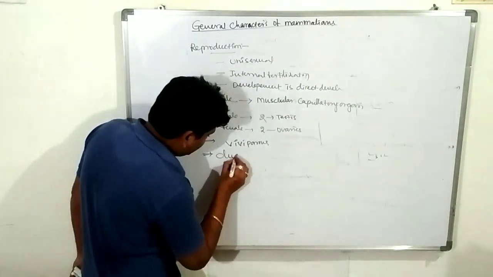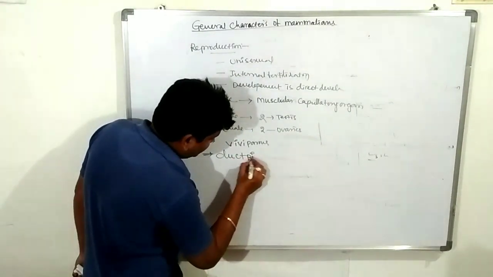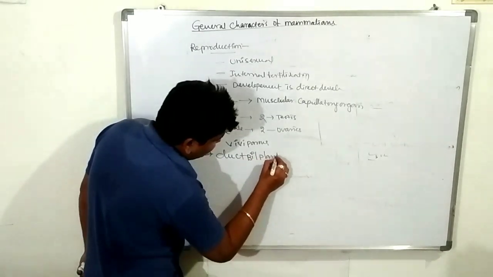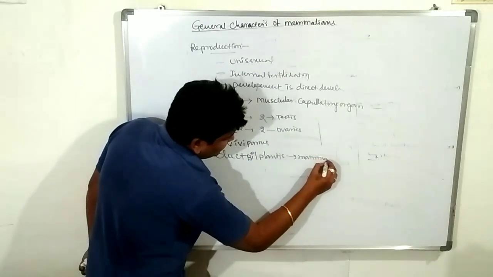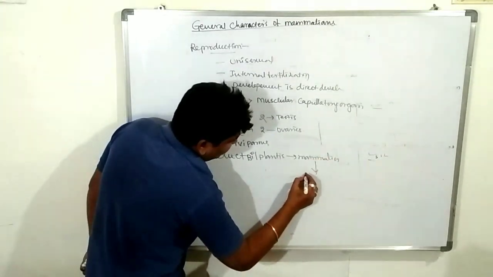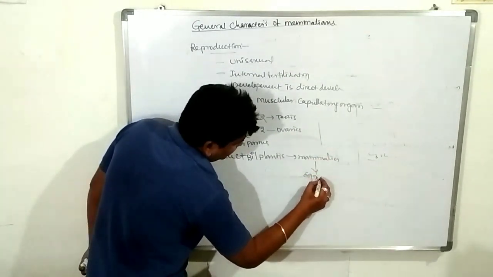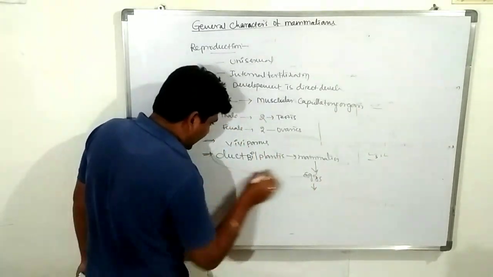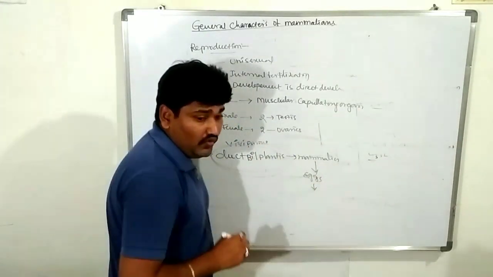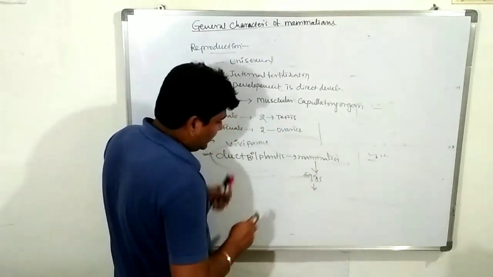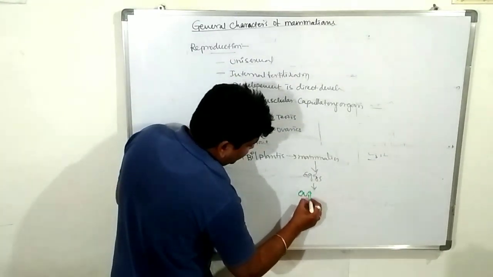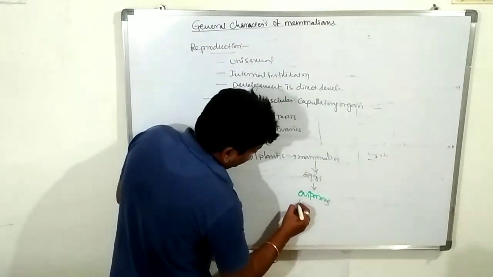Only the duckbill platypus is an oviparous individual.